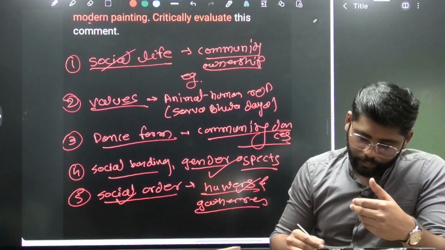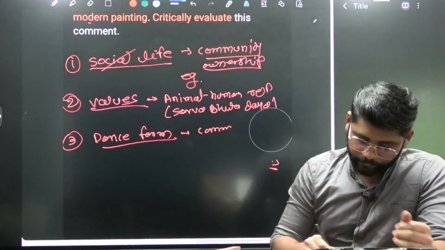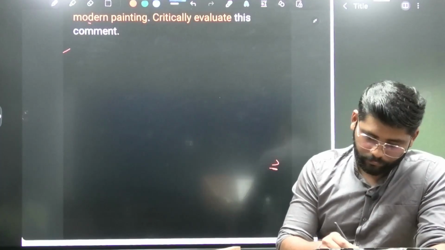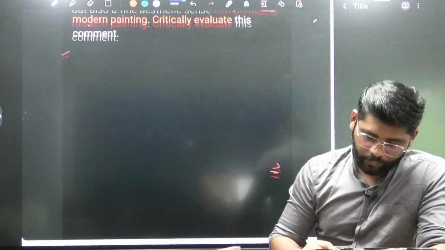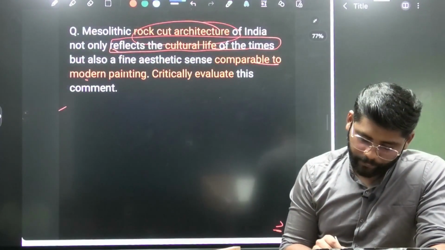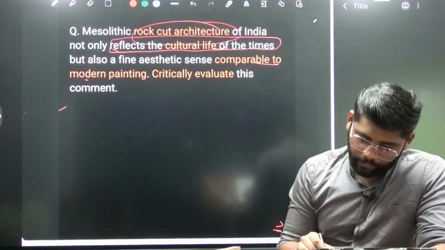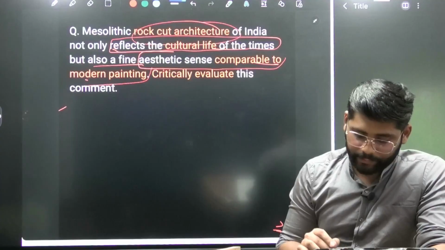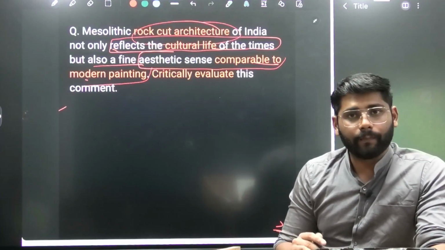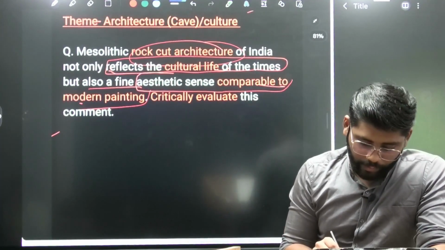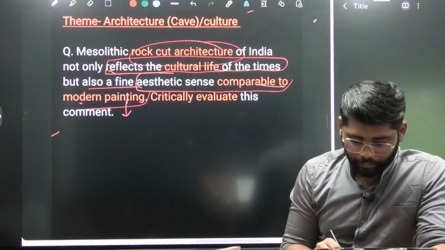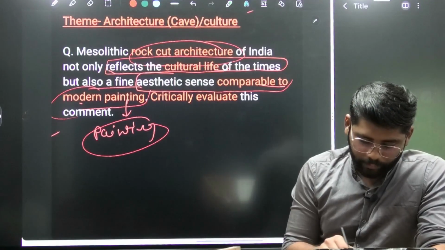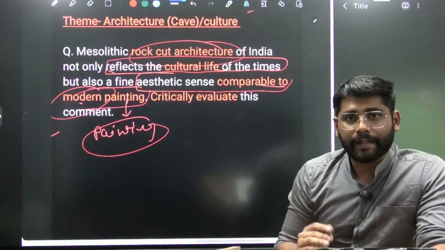Now we move towards the second part, that it also had a fine aesthetic sense comparable to modern painting. Again we face a problem when we see modern painting, but rather than taking modern as a whole, we look at the basic aspects of painting.